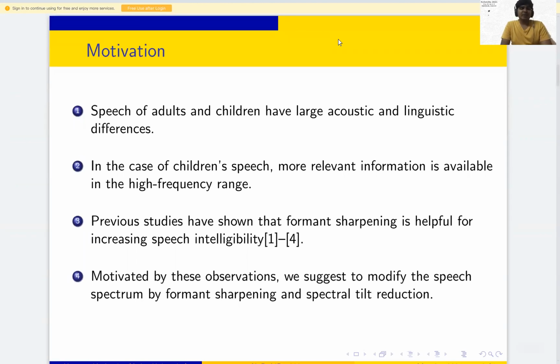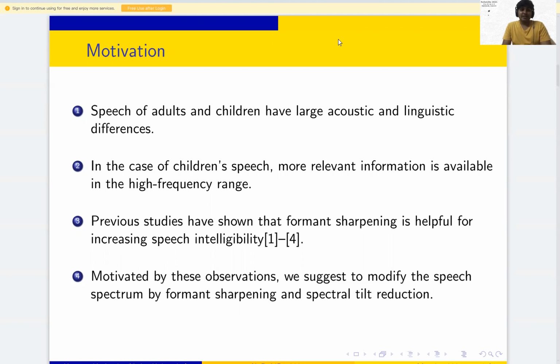Motivation. In this paper, we have used a mismatch kind of ASR. Mismatch means we have trained our model with adult speech, and on top of that we have tested children's speech. We require this kind of mismatch ASR because we don't have much data to train the system in the case of children. So we are trying to use adult data for training, and then test on children's speech.